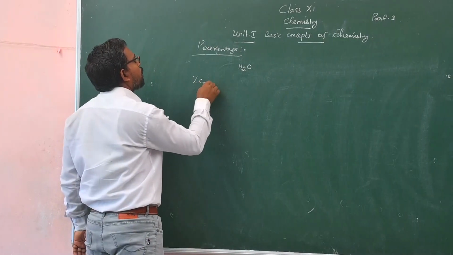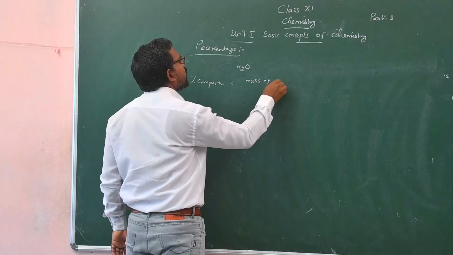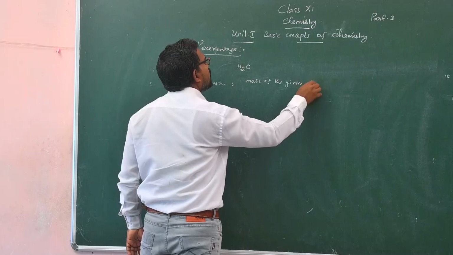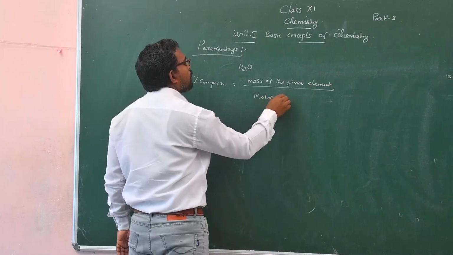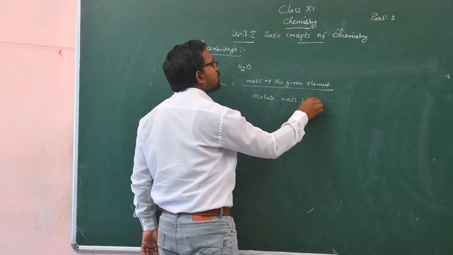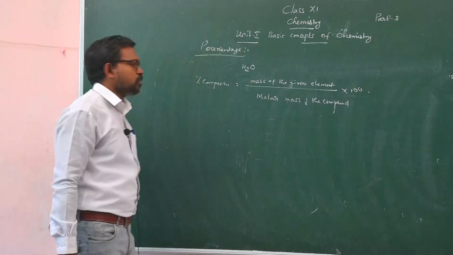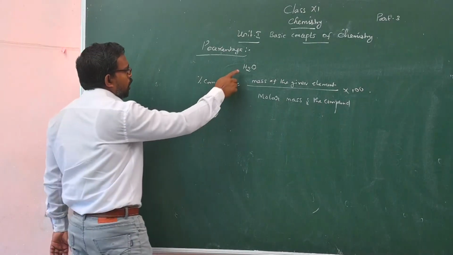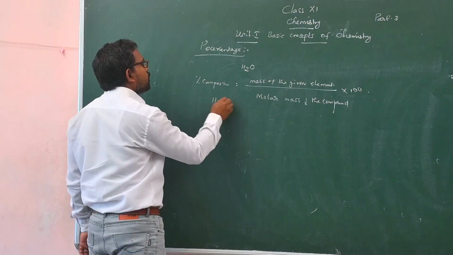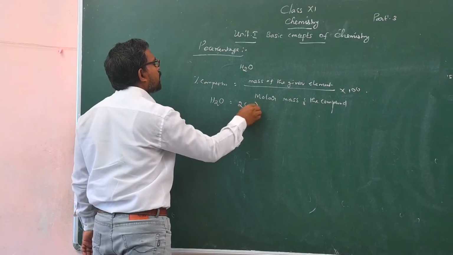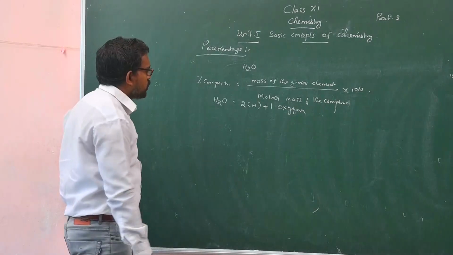Percentage composition is equal to mass of the given element divided by molar mass of the compound, into 100. Mass of the given element, or simply molar mass of the given element. First you consider water as an example. The water molecule consists of 2 hydrogen atoms plus 1 oxygen atom.